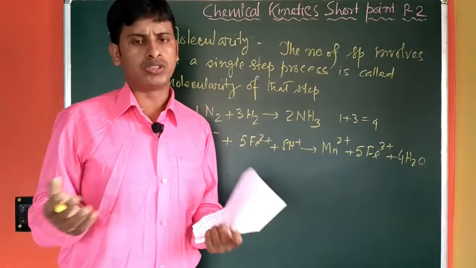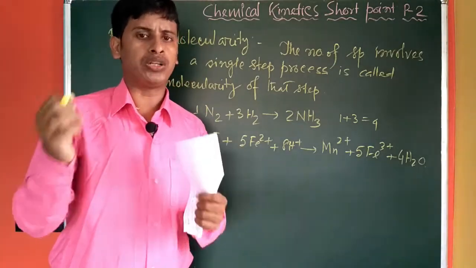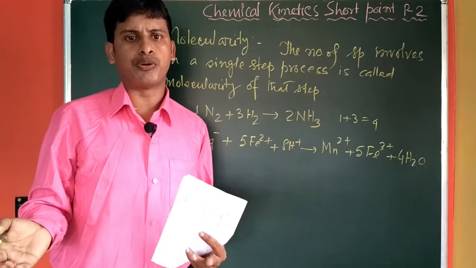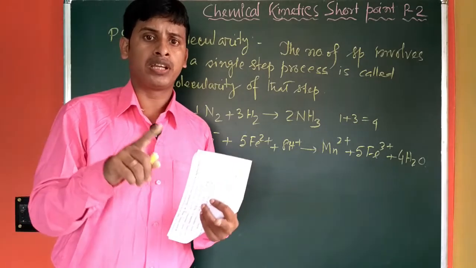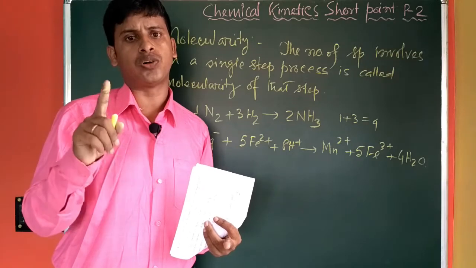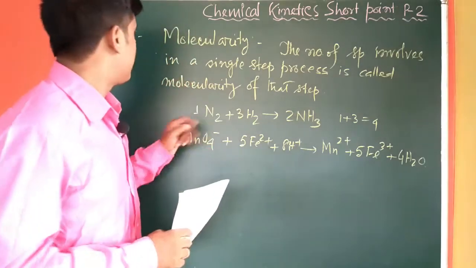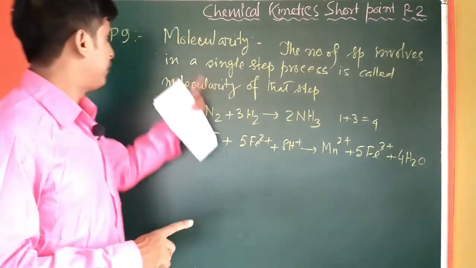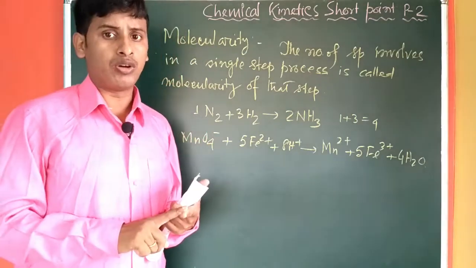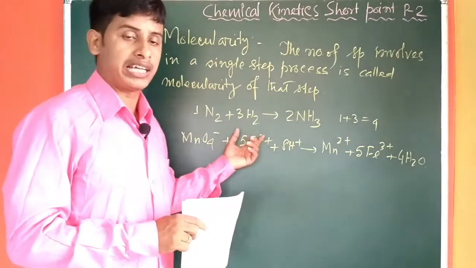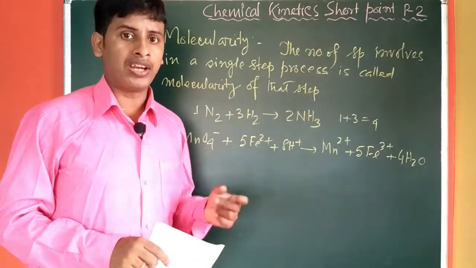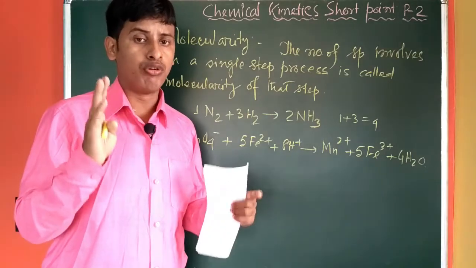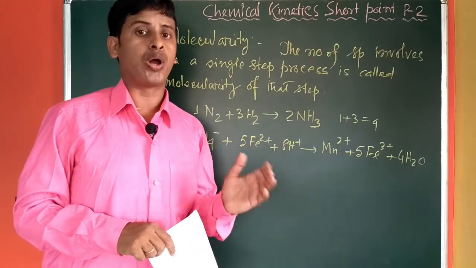If two or more molecules have energy equal to or greater than the activation energy and collide with each other to convert into product, that number of molecules satisfying this condition is called the molecularity of that step. So my most important point on molecularity is that you can't get it by adding the stoichiometric coefficients, and the molecules must also fulfil the activation energy criterion to convert into product.